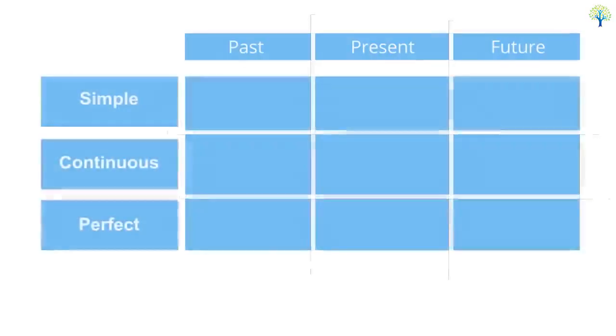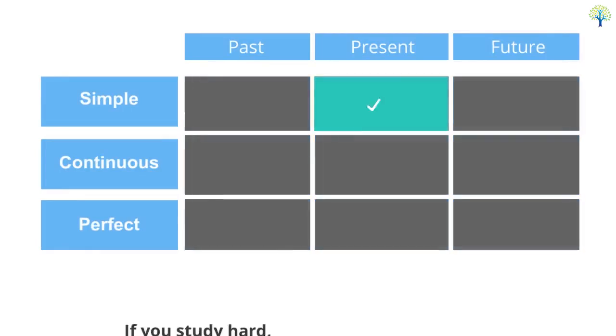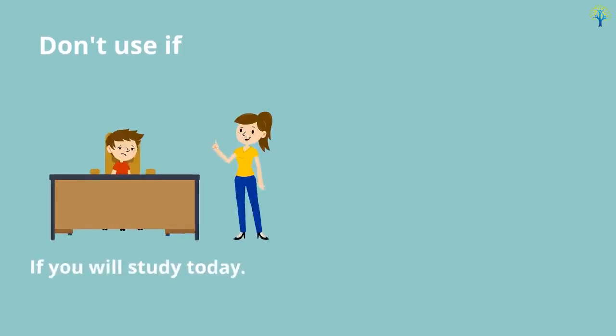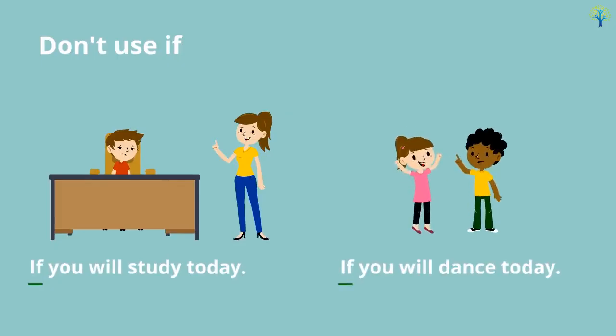To form a first conditional sentence, use the present simple tense with if in the first part and future simple sentence for the next part. For example, if you study hard, you will score good marks. Do not use the future simple tense with if. For example, if you will study today or if you will dance today is wrong.